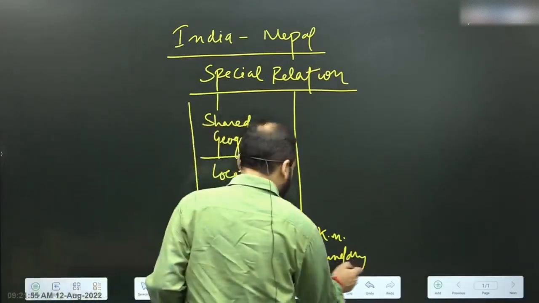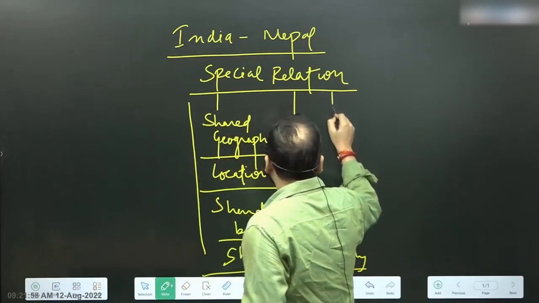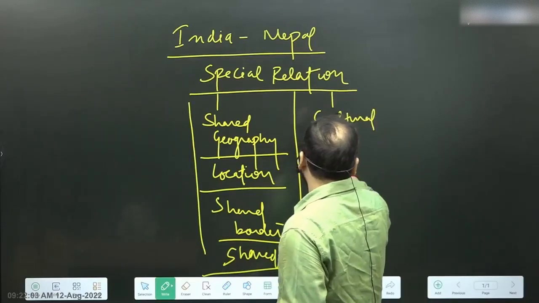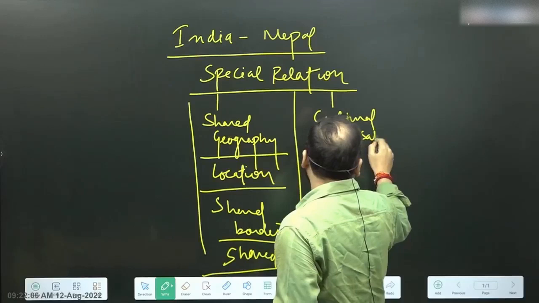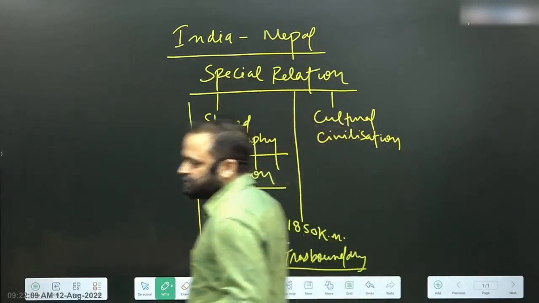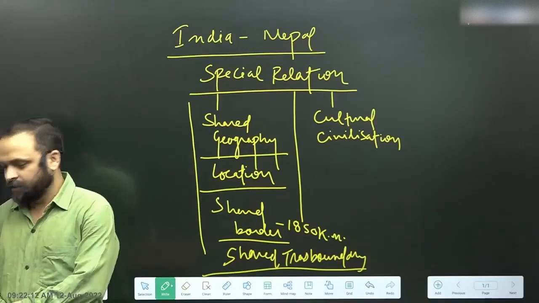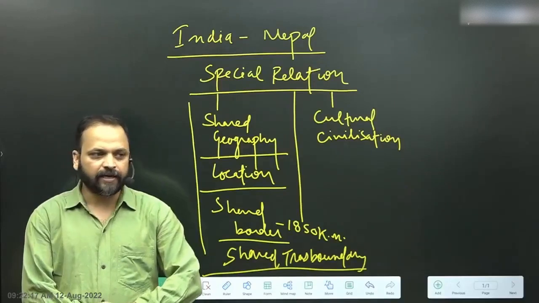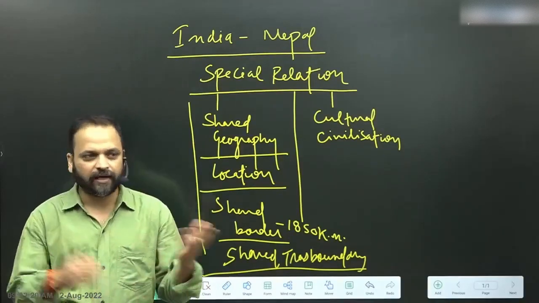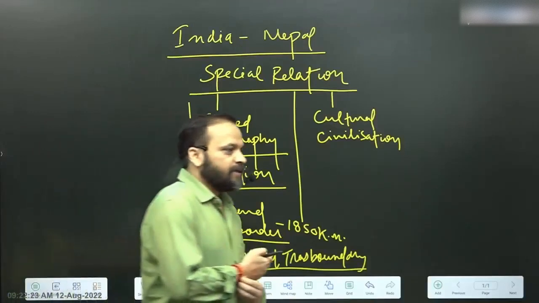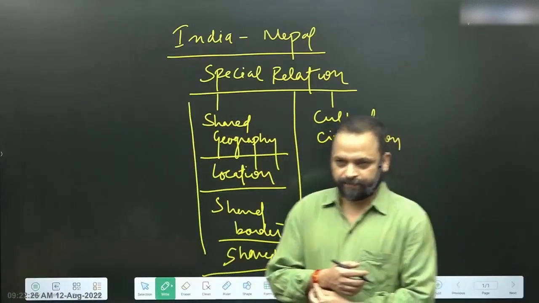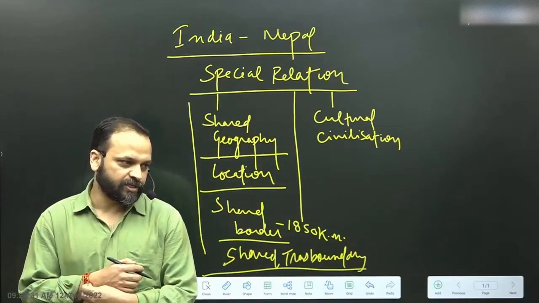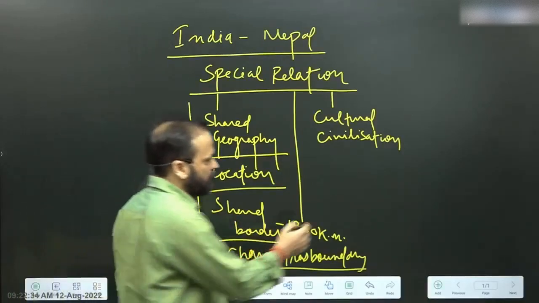Shared transboundary river. Simple. Shared transboundary river, shared geography also means that we have cultural and civilizational interactions. No factor is inferior or superior as compared to other. These are different ways of talking about a relationship. Simple. So in IR the purpose is for the examination. जिनको आगे का इंटरेस्ट है वो जिंदगी भर पढ़ते रहेंगे IR. So the purpose is to diversify your answer as much as possible. Diverse aspects of any issue as much as possible, and this is where the diversity comes from.